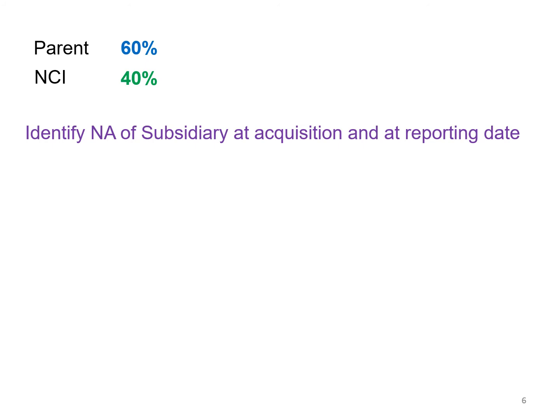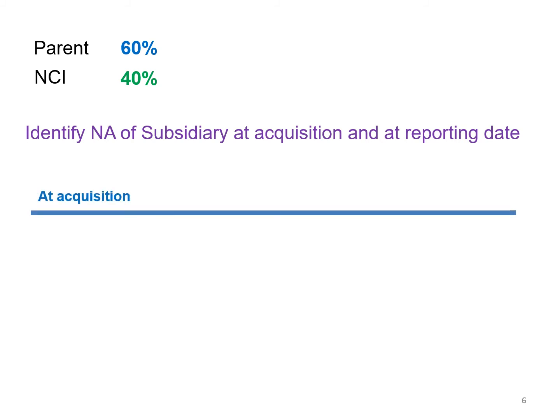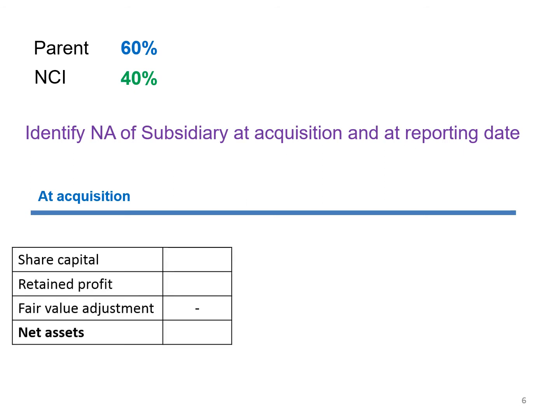Then we will identify the net assets of the subsidiary at the date of acquisition and at the date of reporting. We can draw a line, and at the beginning we can identify the net assets of the subsidiary at the date of acquisition. According to the information given, at the date of acquisition, the subsidiary company's net assets represented by share capital and retained profit are 5,000 and 3,000. There's no adjustment for fair value. So accordingly, you don't need to worry about fair value adjustment at the date of acquisition. So net assets at the date of acquisition is 8,000.